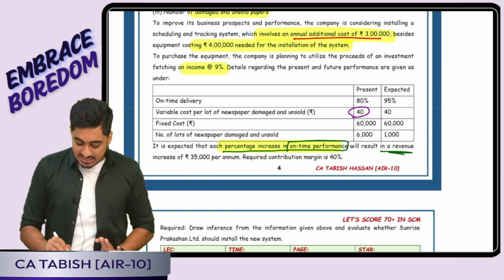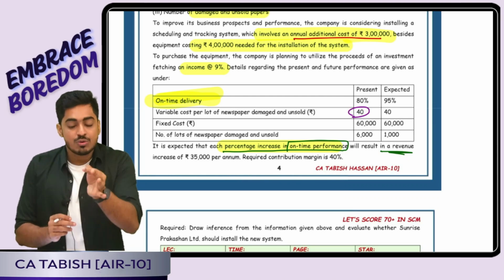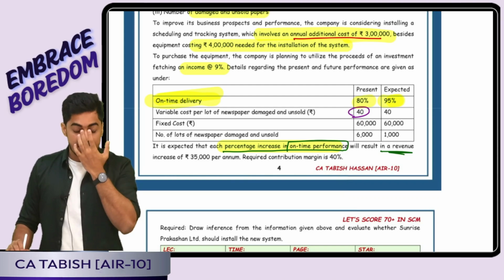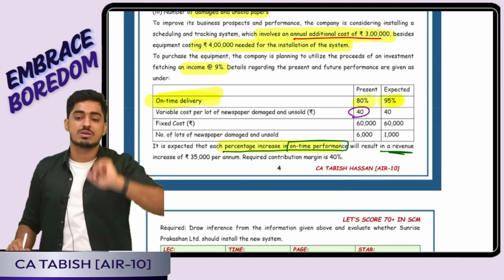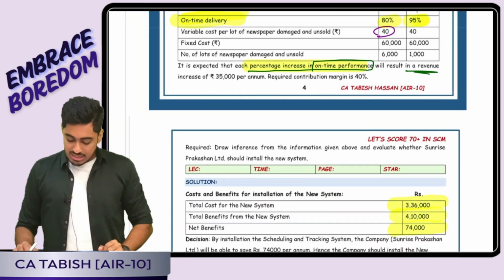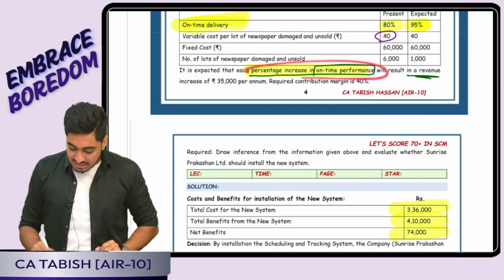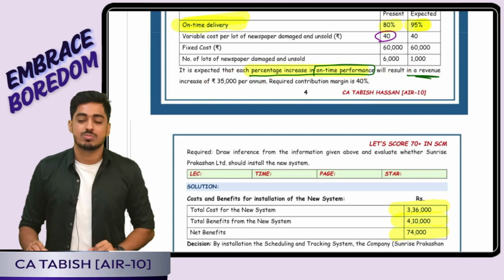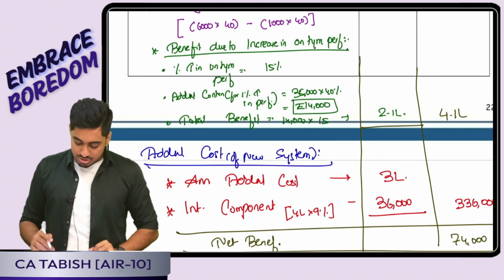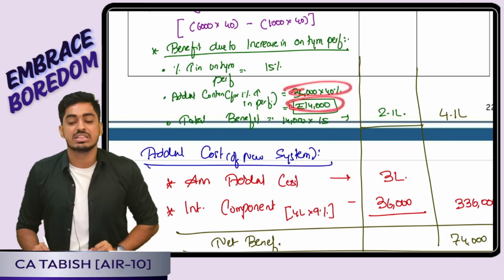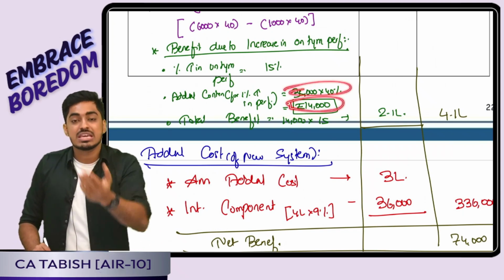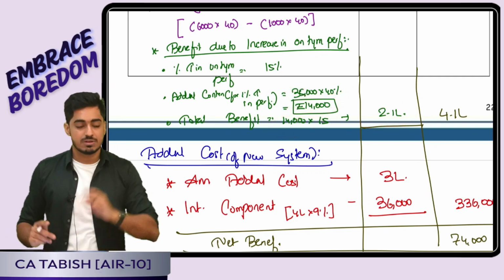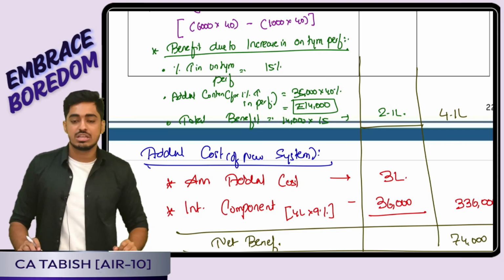One benefit. The next thing is on time delivery of newspapers. Right now only 80% of newspapers I am delivering on time. In future 95% of newspapers I will be delivering on time. That means 15% extra newspapers I will be delivering on time. Yes or no, everyone? The question told me that if there is a 1% increase in on time performance, my revenue will increase by 35,000. Contribution is going to be 40%. That means how much extra contribution will I get? 35,000 into 40%, 14,000 for 1%. In our case, how much percent is the increase? 15%. So 14,000 into 15, 2,10,000 is a benefit. You will calculate total benefit, total cost. Accordingly, you will be doing the calculation.